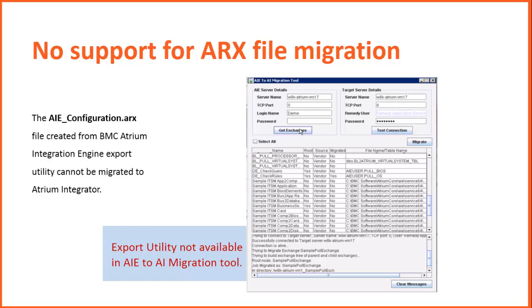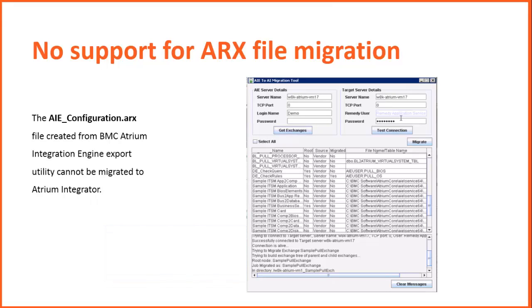To migrate any AIE exchange, make sure that the exchange is available on the AIE server. In order to do this, import the existing ARX files onto the server. You can then connect to the server and migrate the desired exchanges.